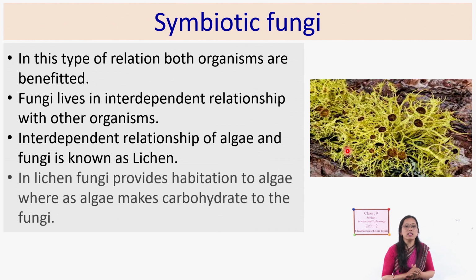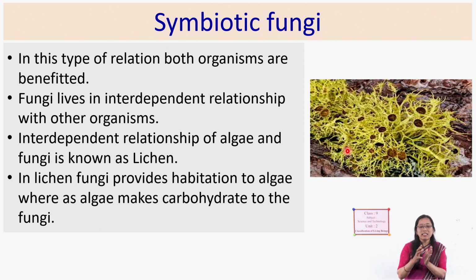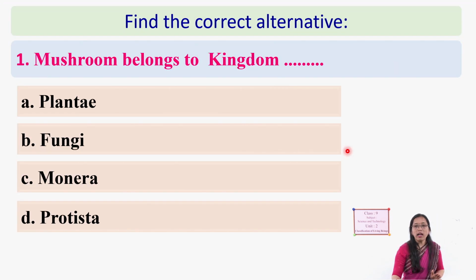In the case of algae and fungi, what happens? Algae get habitation on the fungi and photosynthesize food. That photosynthesized food, the carbohydrate, is absorbed by the fungi. That means the fungi provide habitation and the algae provide food to the fungi. So they are mutually benefited. This type of relation is called a symbiotic relation, and the relation between algae and fungi is called lichen. And we have discussed the three kingdoms.